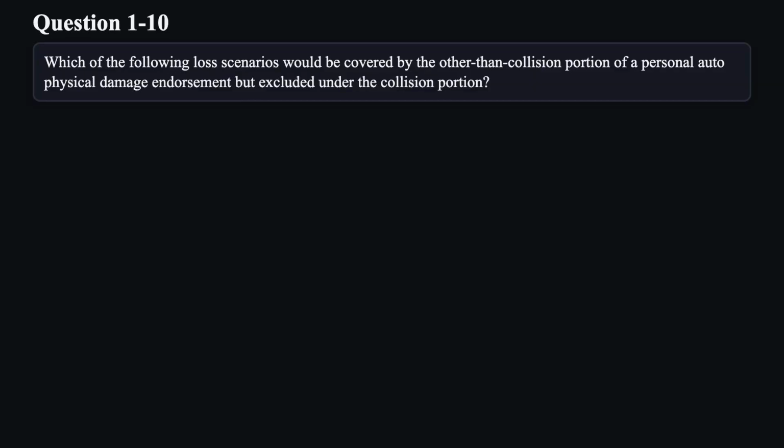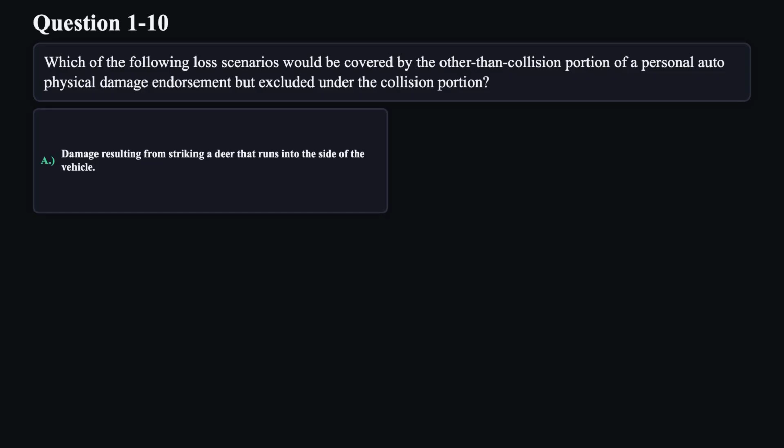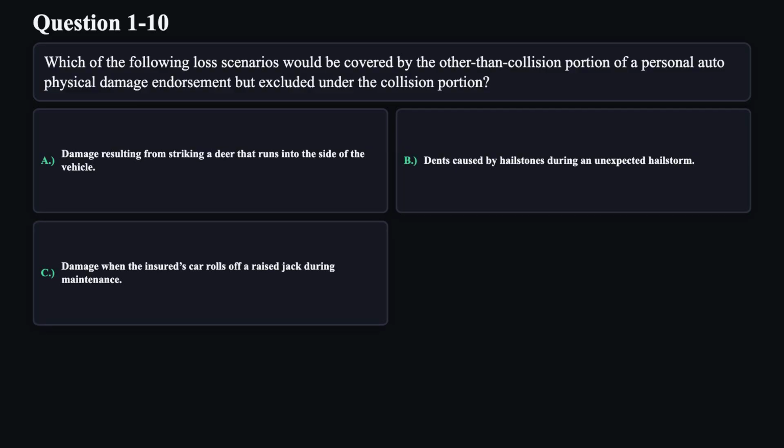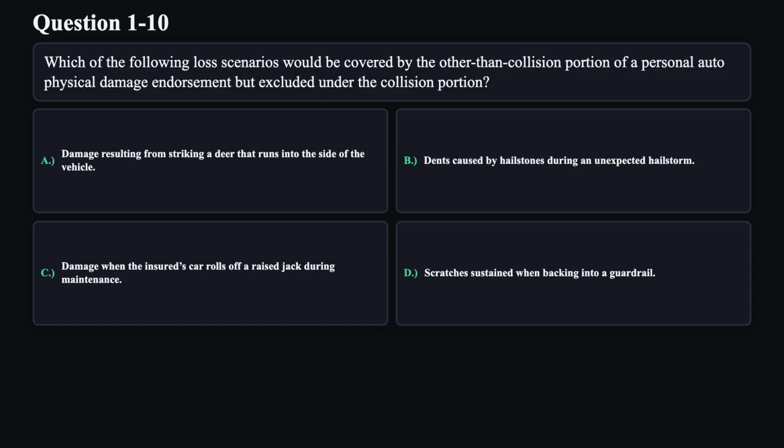Question 10. Which of the following loss scenarios would be covered by the other than collision portion of a personal auto physical damage endorsement, but excluded under the collision portion? A. Damage resulting from striking a deer that runs into the side of the vehicle. B. Dents caused by hailstones during an unexpected hailstorm. C. Damage when the insured's car rolls off a raised jack during maintenance. D. Scratches sustained when backing into a guardrail.